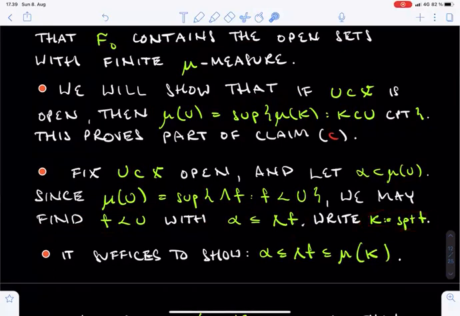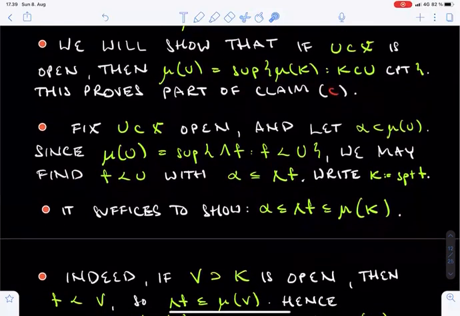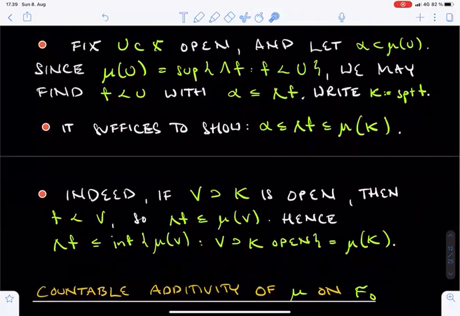Now it suffices to show that λ(f) is no larger than μ of K. This will show that the measure of the compact set K, which is contained in U, is between the parameter α and the μ measure of U. This will complete the proof of the inner regularity formula for U.